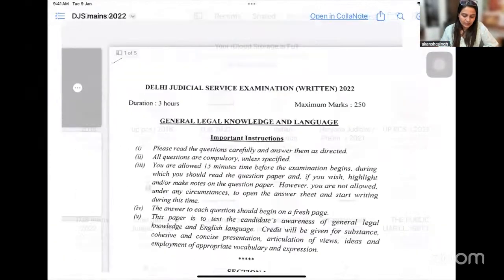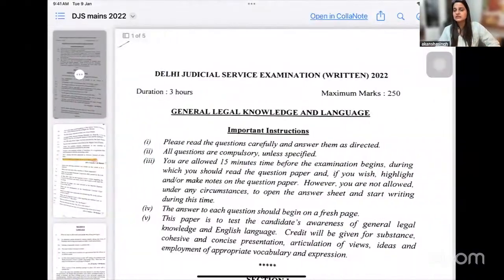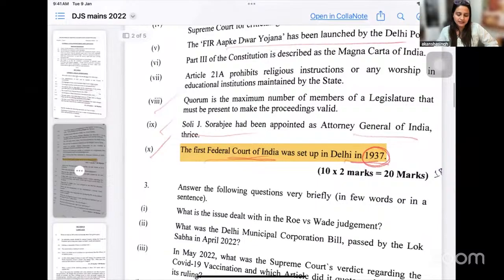Then we go to another paper. This is DGS Mains Examination, wherein you see the first Federal Court of India was set up in Delhi in 1937, and you're supposed to write on it or elaborate on it. Now, if you do not know federal court, you do not know how it is associated to the Supreme Court of India, you may not be able to write it, correct?